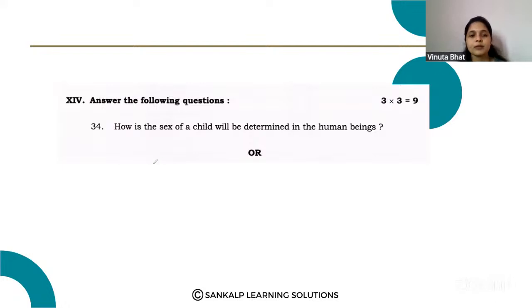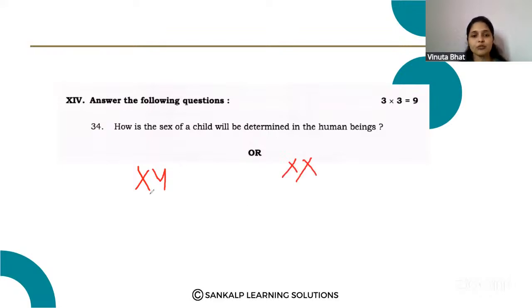Here, total 23 pairs of chromosomes are present in human beings. Out of that, 22 pairs of chromosomes, they are same in male and female, but the 23rd pair is different. So here the 23rd pair in male is XY chromosome, and in female is XX chromosome.